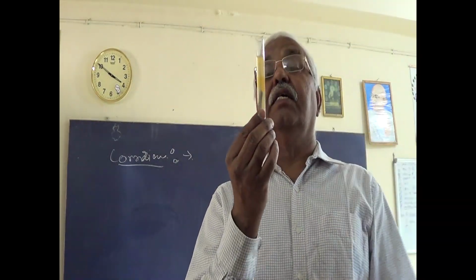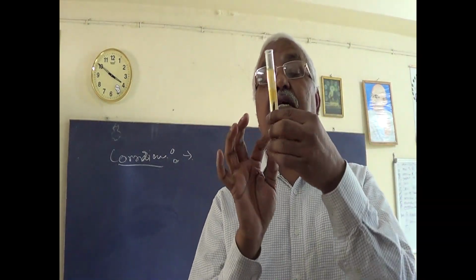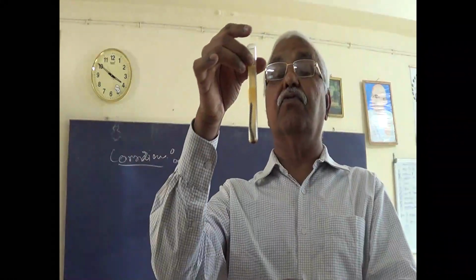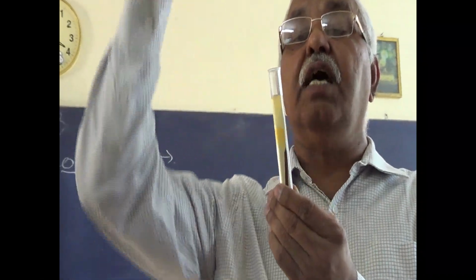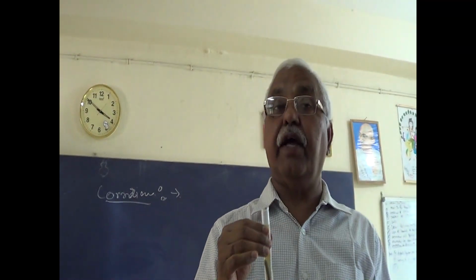In the third case, water is there and the nail is there. You can see that the nail has corroded, because here water, moisture, is there, and oxygen is also freely supplied. Therefore, corrosion will be there. Only this tube will have corrosion, the other two will not.